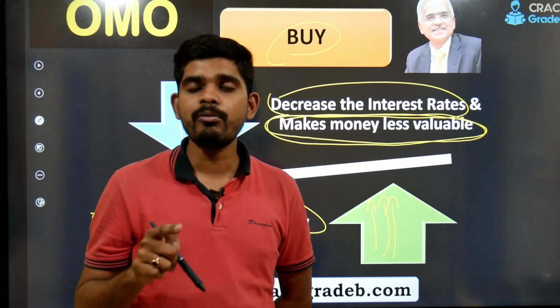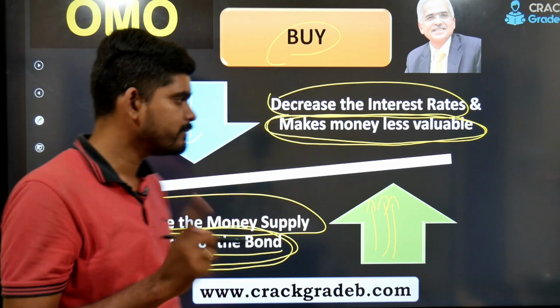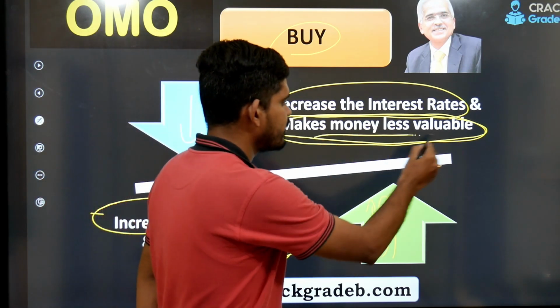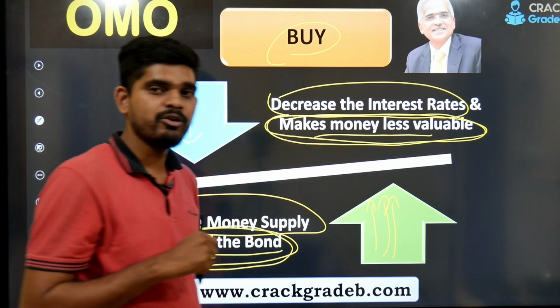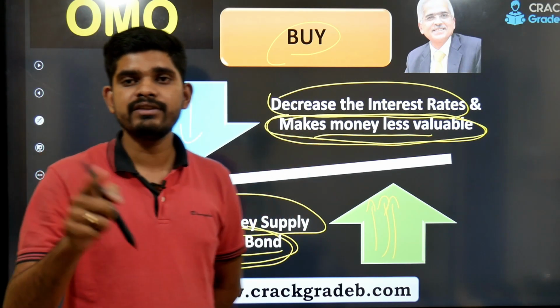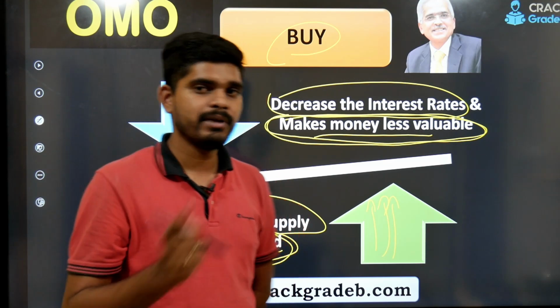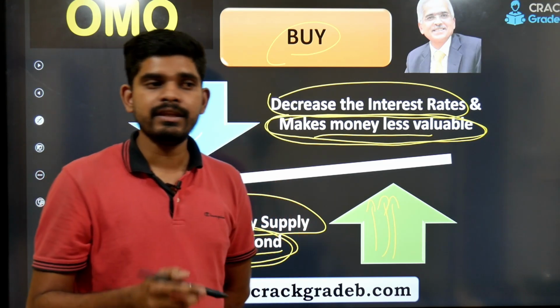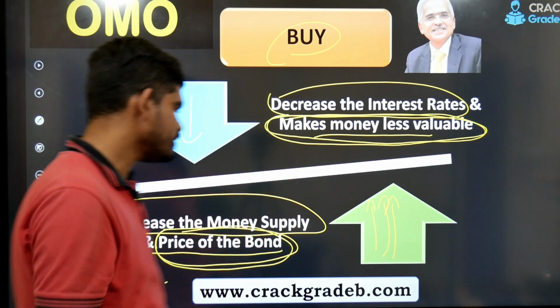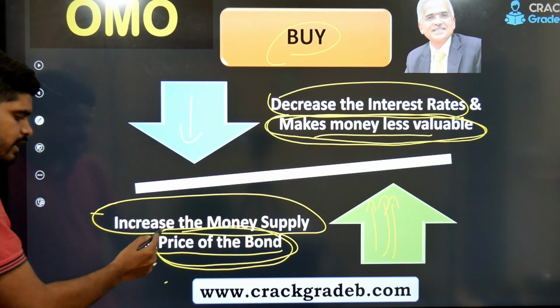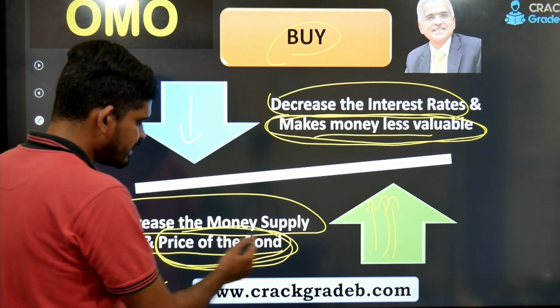means more money in the hands of people. That means money becoming less valuable, and when the money becomes less valuable, people will try to invest. Since the money with the people is more now, they will try to invest. So this will have an effect.